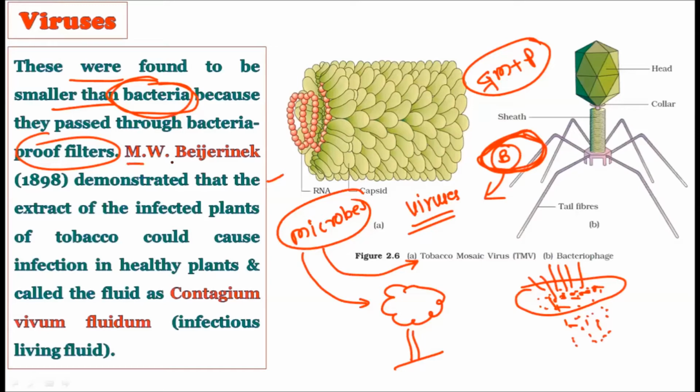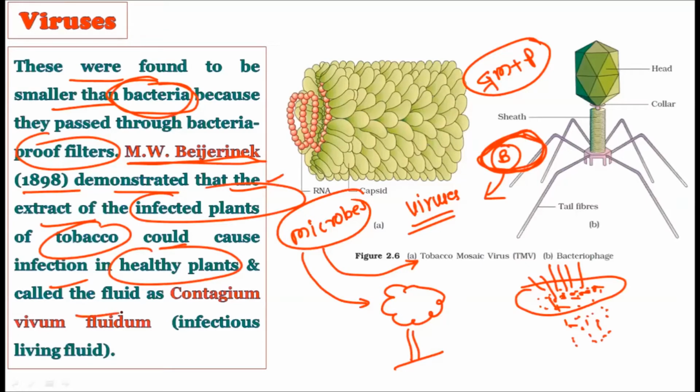After that, M.W. Beijerinck. Now, please note down this name. This is a very important name. M.W. Beijerinck in 1898 demonstrated that the extract of infected tobacco plants could cause infection in healthy plants, and called the fluid a contagium vivum fluidum. You have heard this term in that question, right? It's called infectious living fluid. Now, who used this term? This term was used by M.W. Beijerinck. For writing down this name only, you would get the 2 marks in that examination, right?